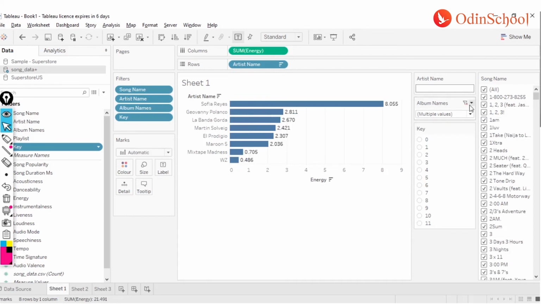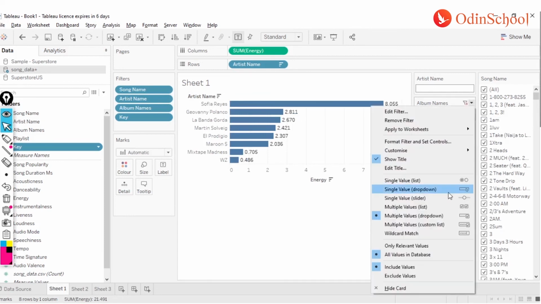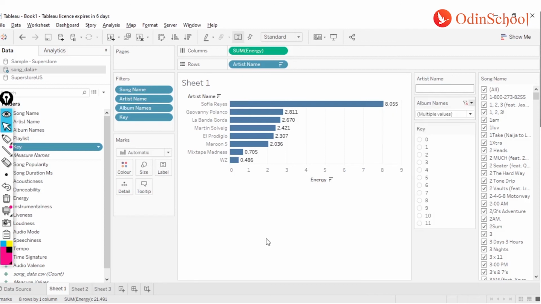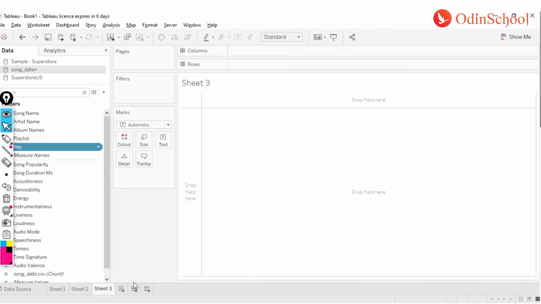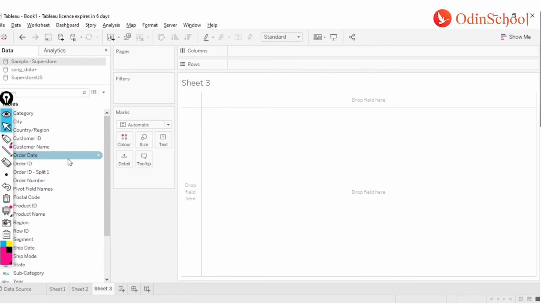We can give many different behaviors to your end users. We can also give the custom list or the wildcard match, and over here you have the option of only relevant values versus all values in database. Where is this useful? It's useful when you have something like, let me use another example over here.